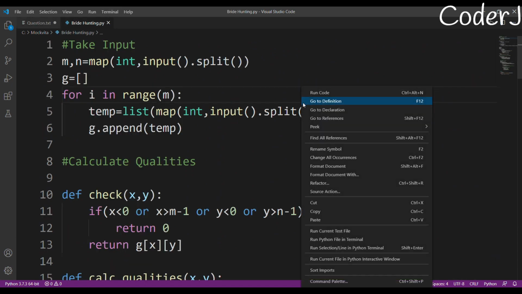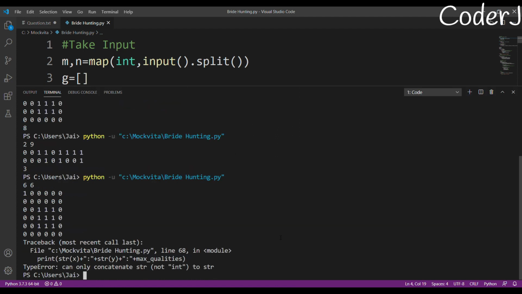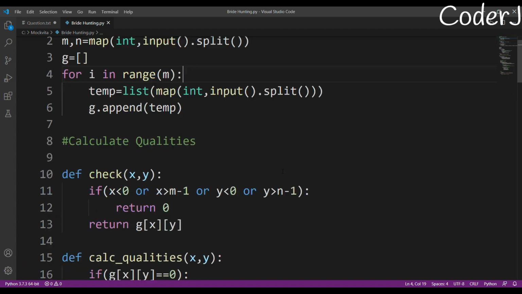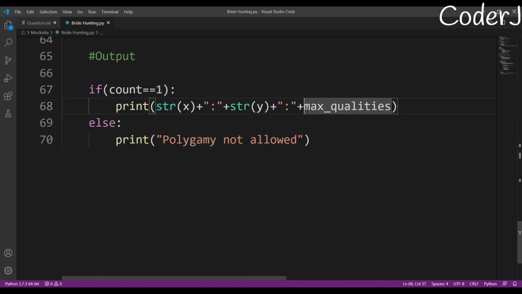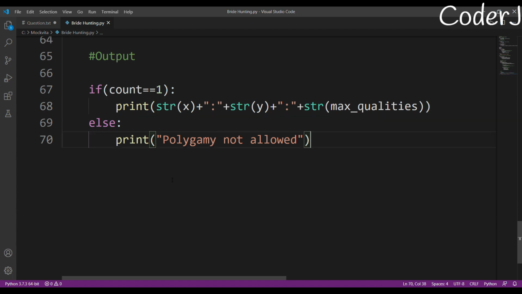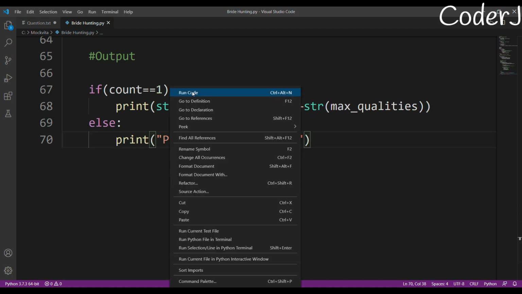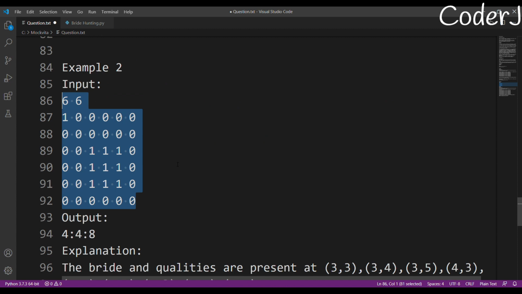Let's run our code. No error. str(x) plus str(y) plus max qualities. Sorry, I forgot to typecast this max quality also. I just got too excited. While converting you need to convert all the int values into string. 448, and that is perfectly our answer.